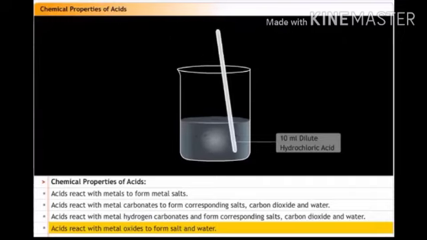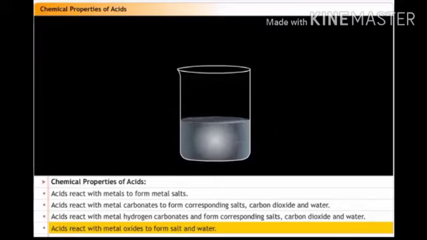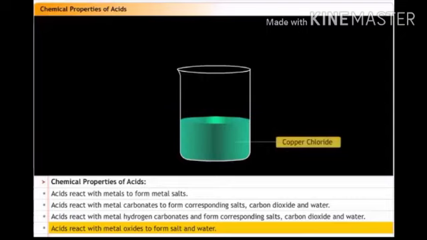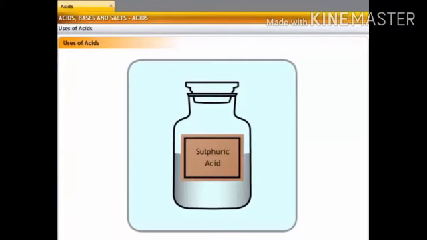You will find that copper oxide has dissolved in dilute hydrochloric acid to form a blue-green color solution. The blue-green color of the solution is due to the formation of copper chloride salt. Now let's move to the uses of mineral acids in industry.